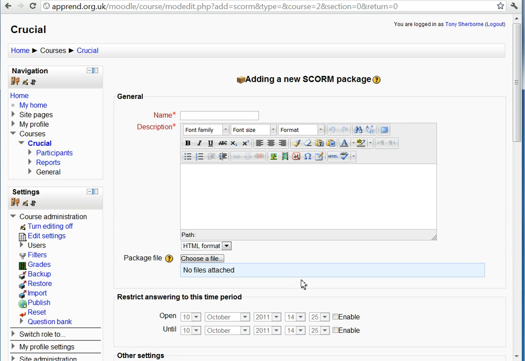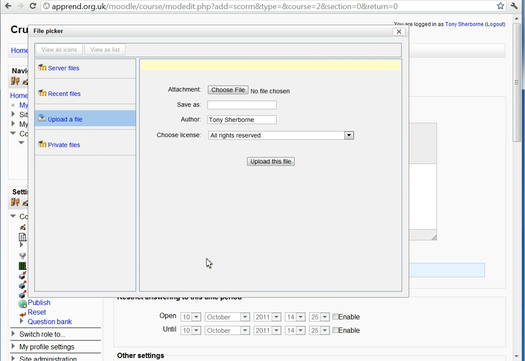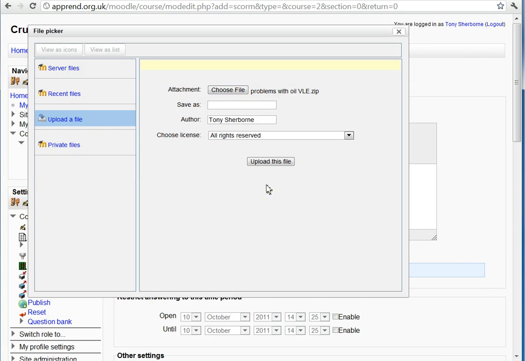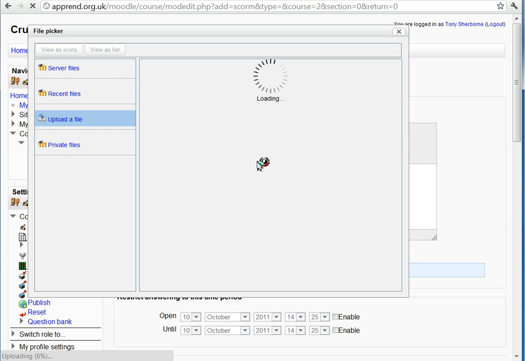Now you'll get the dialog box where you can input all the details and upload the file. This one's called Problems with Oil, and you can describe in the box how you'd like it. Choose the file, Problems with Oil VLE, and now upload it. And we're going to pause for a moment while it's uploading.